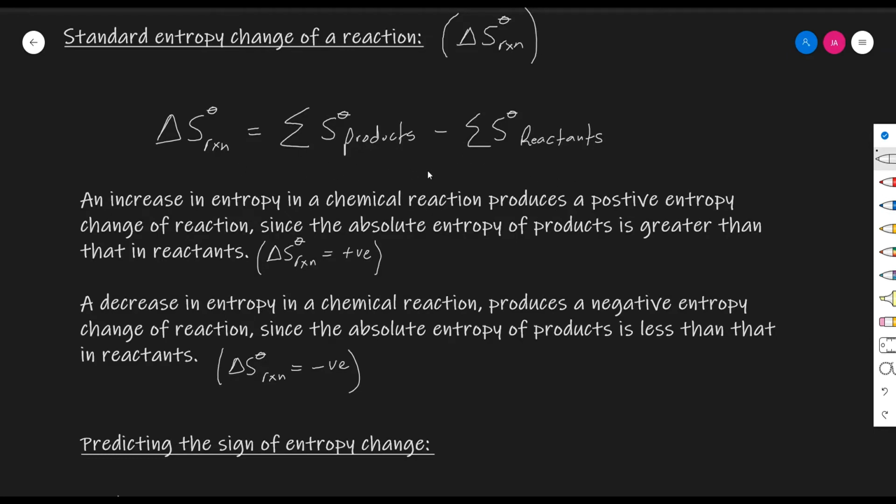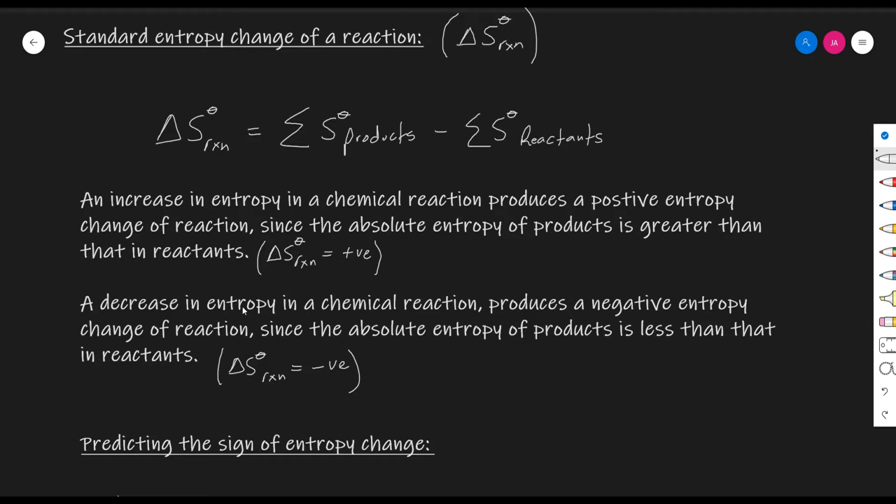Thus, if a chemical reaction takes place and there is an increase in entropy, that means the entropy of the products is greater than that of the reactants, which will produce a positive entropy change for the reaction. Thus, an increase in entropy, as stated here, in a chemical reaction produces a positive entropy change of reaction, since the absolute entropy of products is greater than that of the reactants, and once subtracted, this will produce a positive value. And thus, if a reaction is accompanied by an increase in entropy, the delta S of the reaction would produce a positive value.